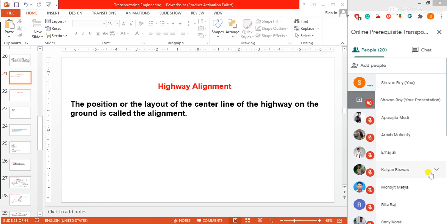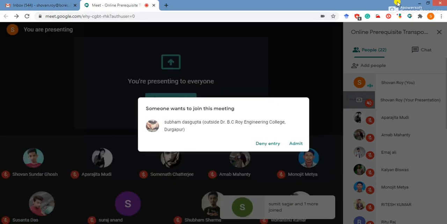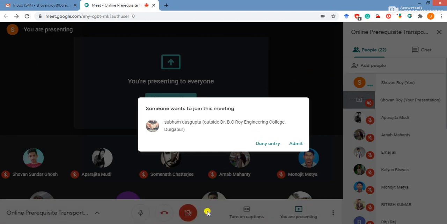At the starting portion, what you have seen, some historical things are involved in the first chapter. So how our road was started to be constructed, how the measurements were taken for construction.